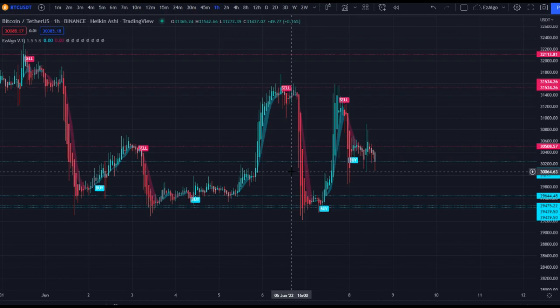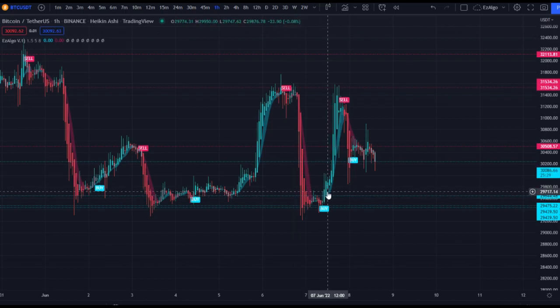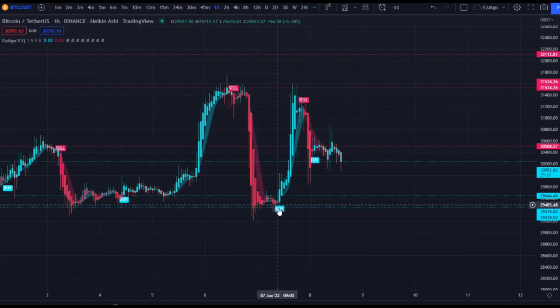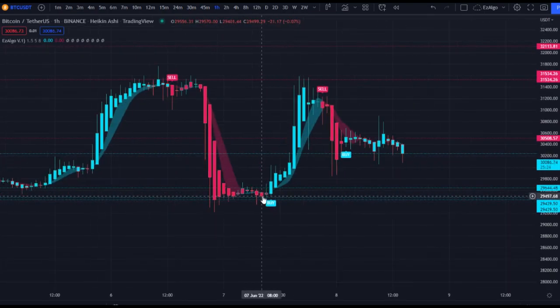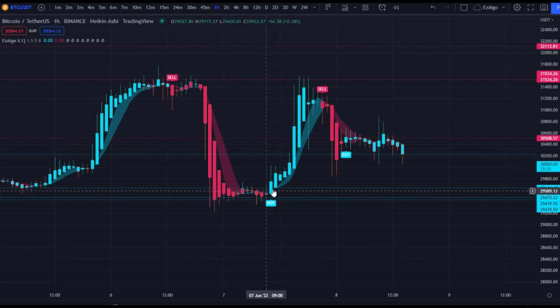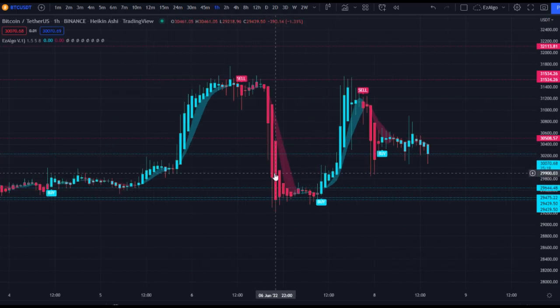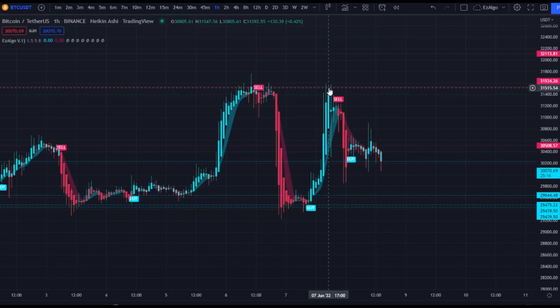So if you saw my previous videos, you knew that this was a long that we took because price came down to a support level. The trend ribbon was flipping blue, right, which is a bullish signal. So we're expecting a buy signal, and then we got that buy signal for extra confirmation, and that went all the way back up to this resistance here at around 31,500.